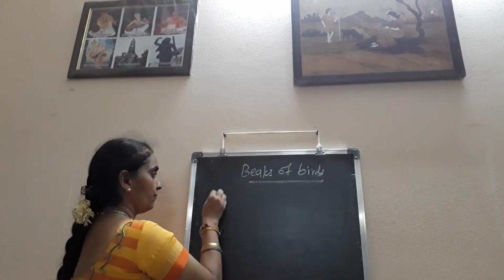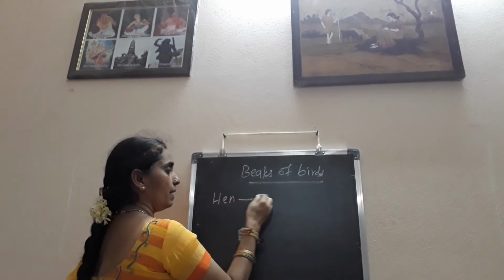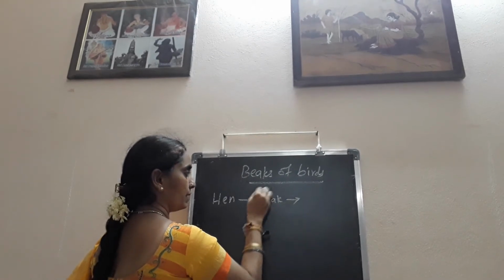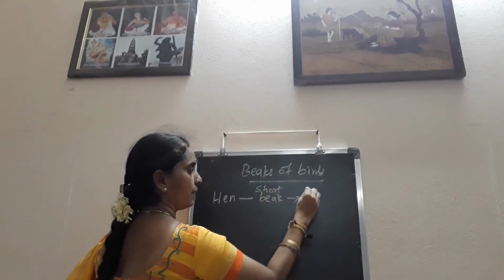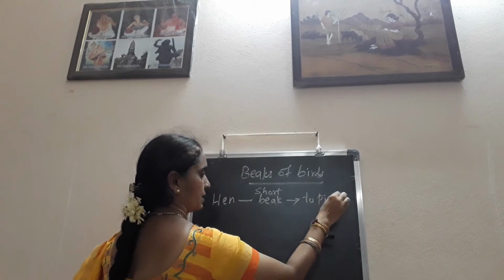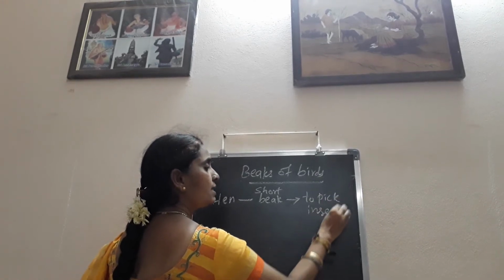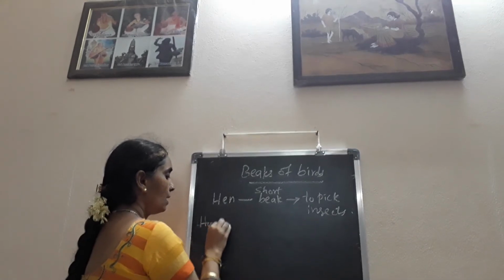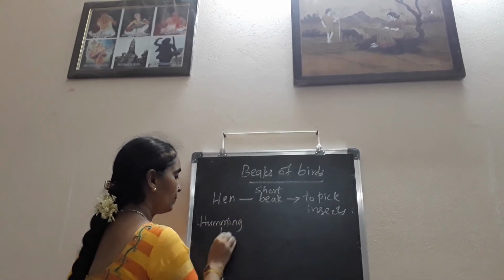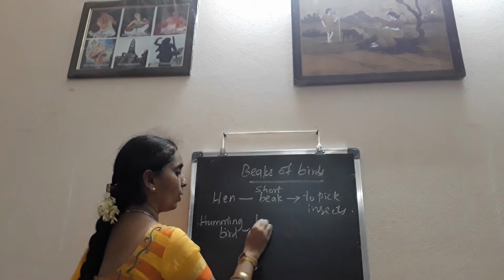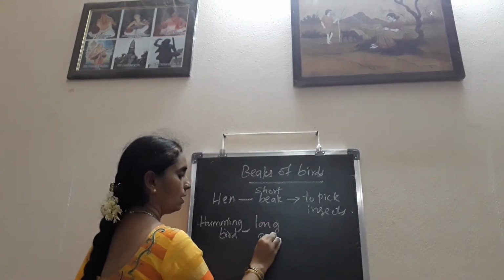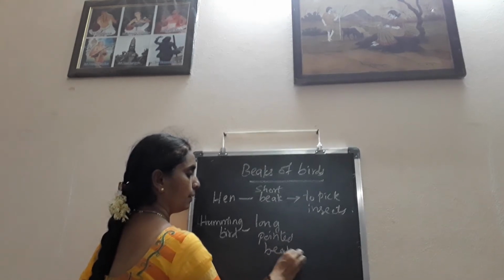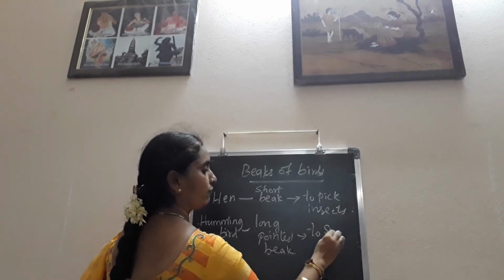For example, if it is a hen, it uses its beak to pick insects. Short beak, isn't it? Hen has a short beak to pick insects. In a similar pattern, a hummingbird uses its long pointed beak to suck nectar from flowers.